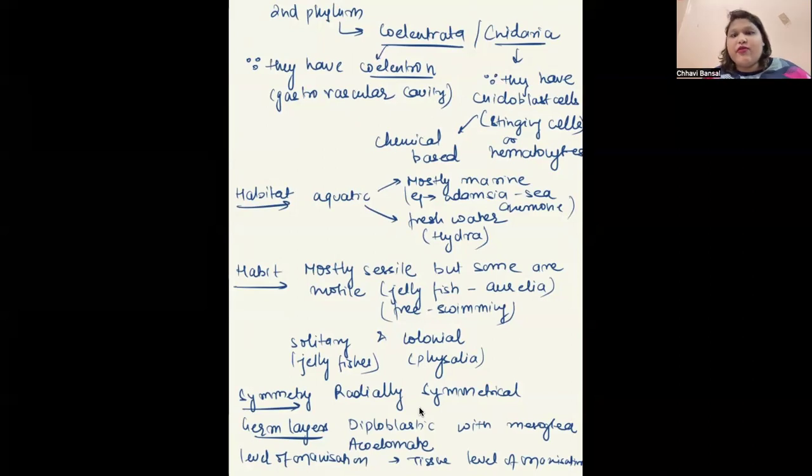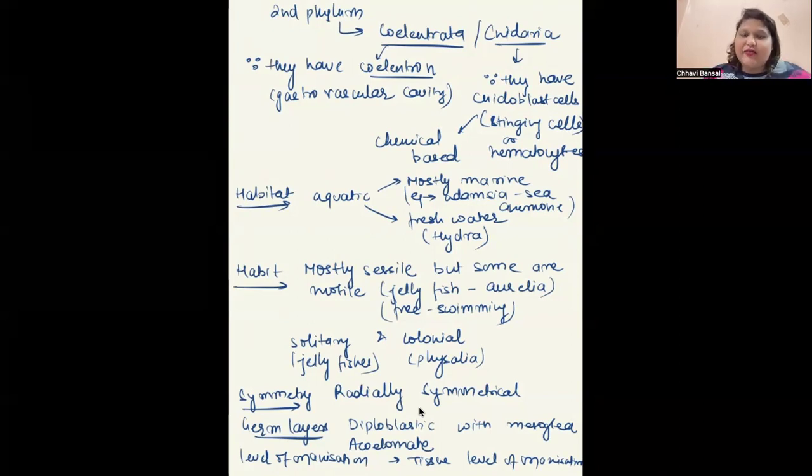Why are they called Cnidaria? Because of the presence of cnidoblast cells, stinging cells, or nematocytes. These are chemical-based stinging cells. Their habitat: they are aquatic, mostly marine, some freshwater. For marine, an example is sea anemone or Adamsia. For freshwater, it's Hydra.